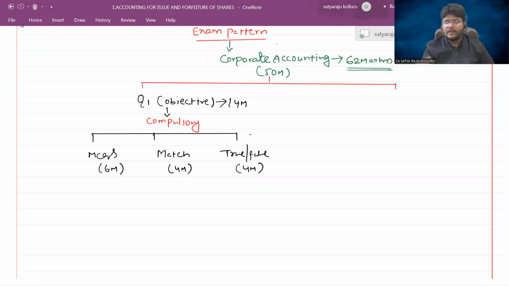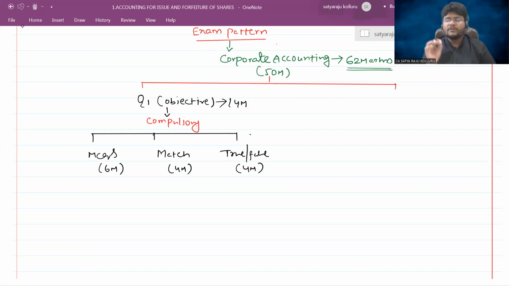Guys, one more thing I want to tell you. This question paper pattern is based on the old examination pattern, I mean the examinations held in the year 2018, because during or after the COVID situation, the exams were conducted in online mode, so the paper pattern was a little bit different.